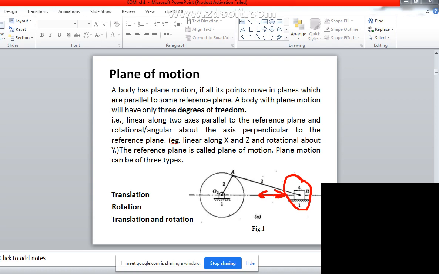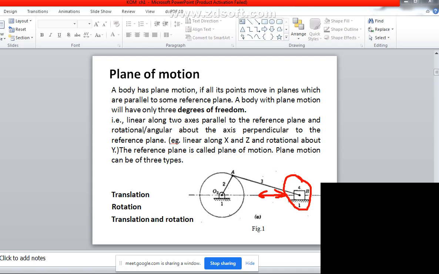So your piston is nothing but a type of arrangement of engine, which is nothing but a type of slider crank mechanism. So in slider crank mechanism, the rotary motion is converted to reciprocating motion or vice versa. Okay, so what happens, this is a crank. Suppose in an engine, this is the crank, this is the connecting rod. So 2 is nothing but the crank, 3 is the connecting rod, and 4 is the piston.